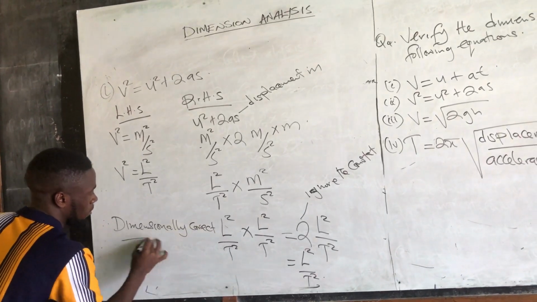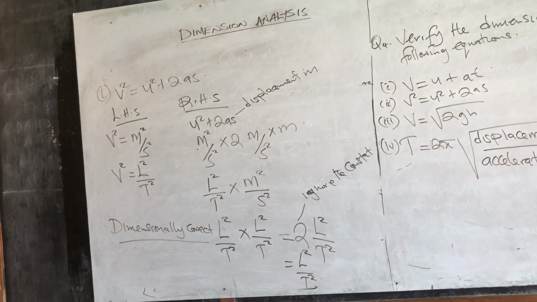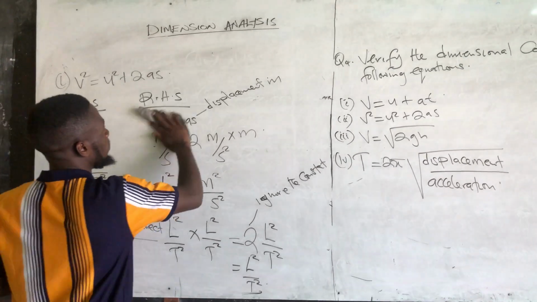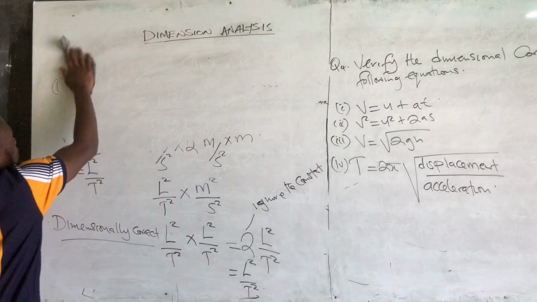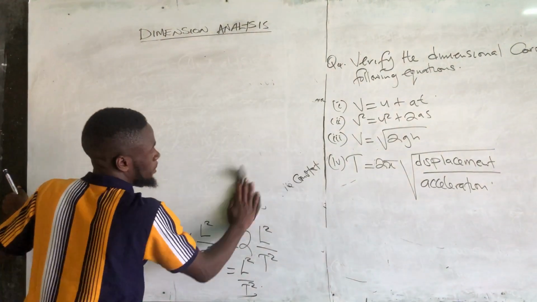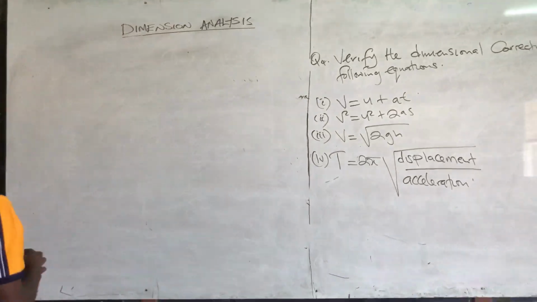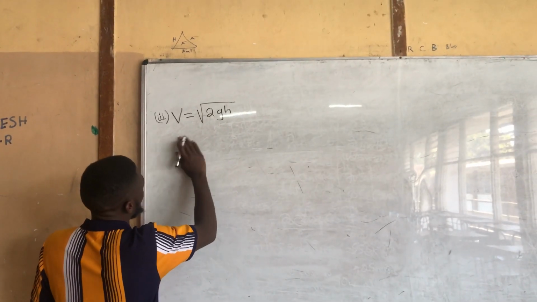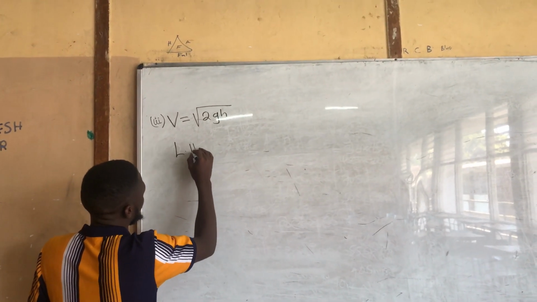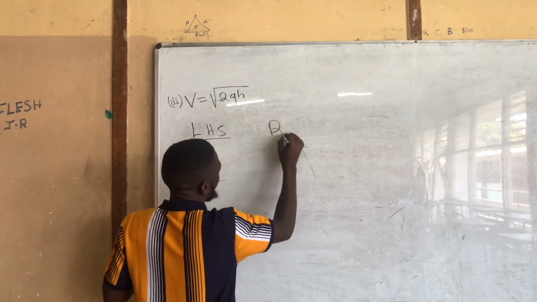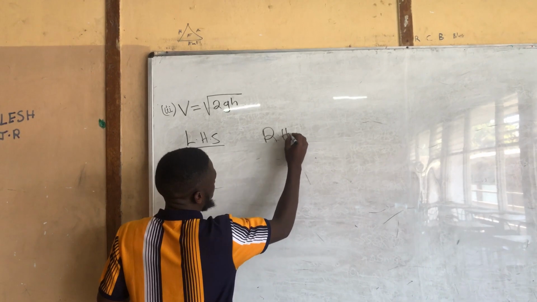Dimensional correct. Okay? So let's go to the next question. So the next question there is, so this is left hand side. And here we put right hand side.